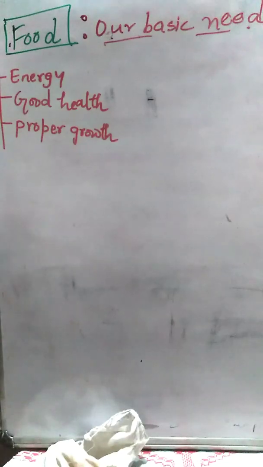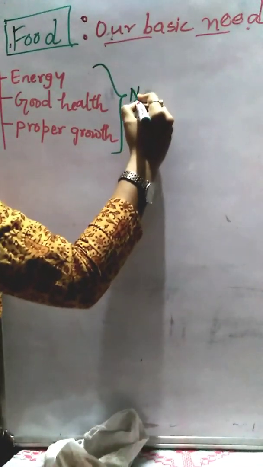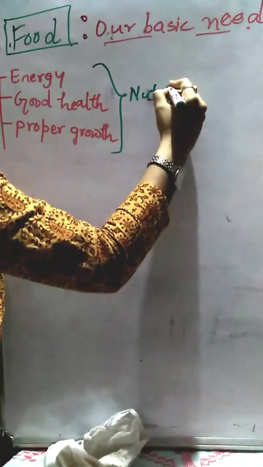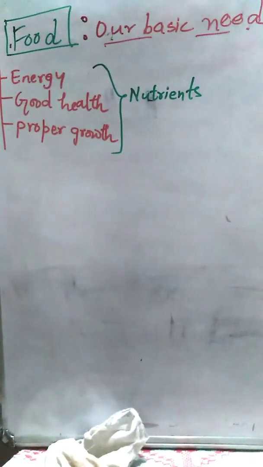This is nothing but nutrients. So what are nutrients? Nutrients are the essential components of food that are required for getting energy, for good health, and for the proper growth of our body.